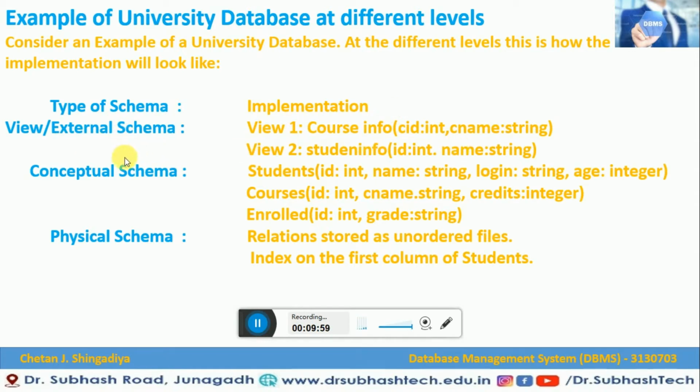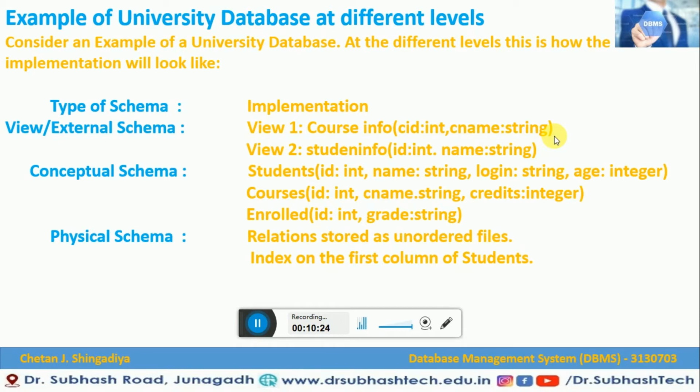For example, if you are talking about the view schema or external schema, what should be there in terms of software? Let me consider two views here, view 1 and view 2. What does view 1 consist of? It consists of course information: course ID of type integer and course name of type string.